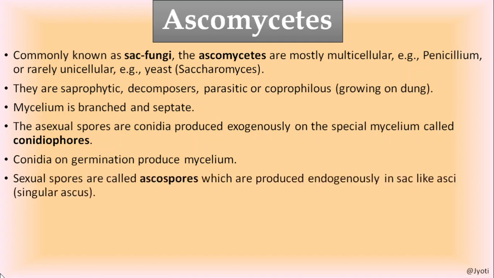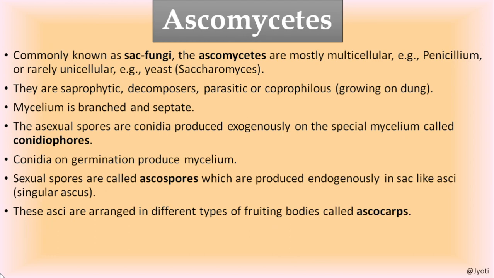Now regarding the sexual reproduction, also spores are produced, and the spores produced are called ascospores, which are produced inside the fruiting body, so it is endogenous production. It is produced inside a sac like structure that is called asci, or ascus in singular.